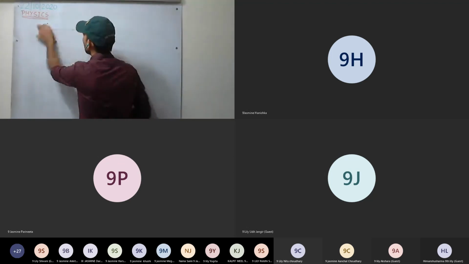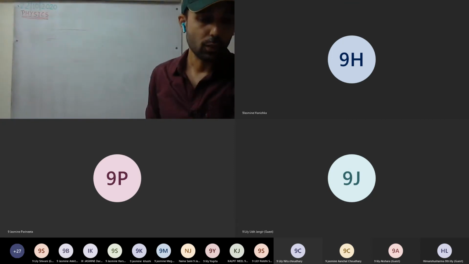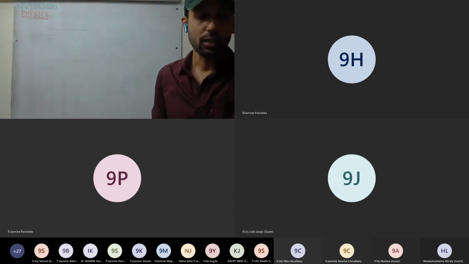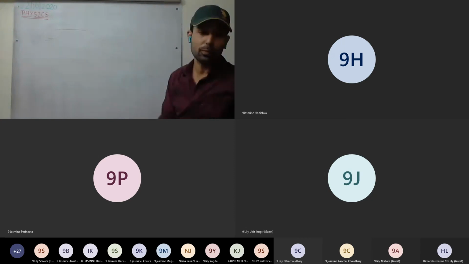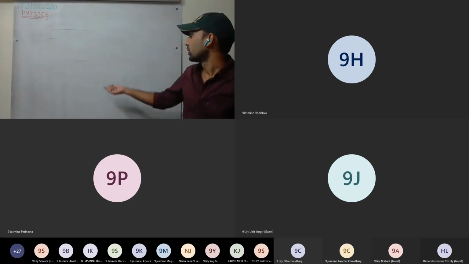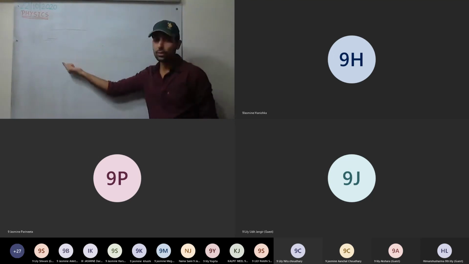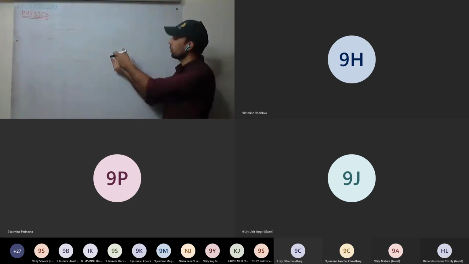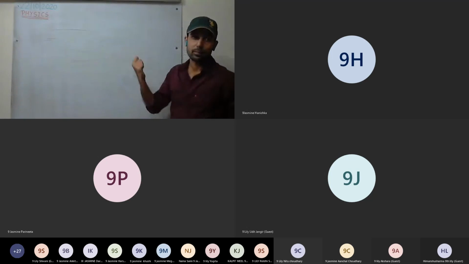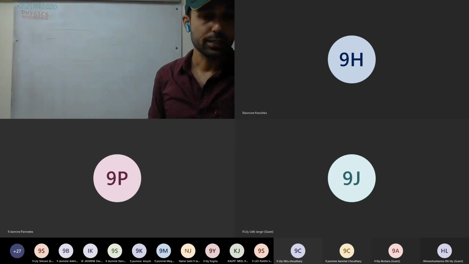Okay, inertia is clear. Now one definition of force is also given. Force is the external cause which can move a stationary object or which can just change the state of motion of a moving object. Okay, that is the definition of force. You can go through the definition that is given in the box. If you are in doubt, ask. So force is nothing but an external cause which can change the state of rest or can change the state of the moving object, either the direction or the speed or both.